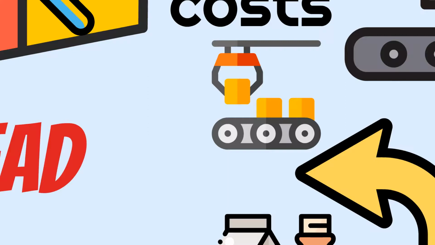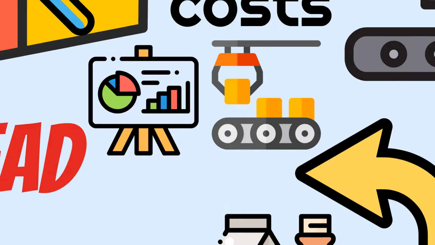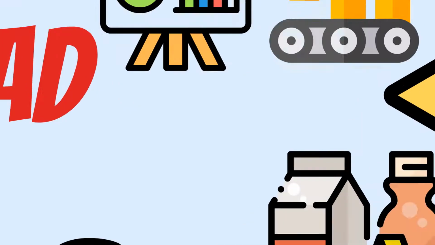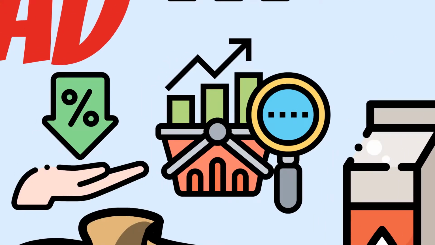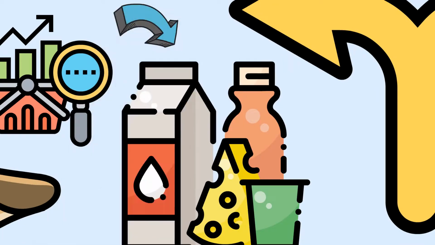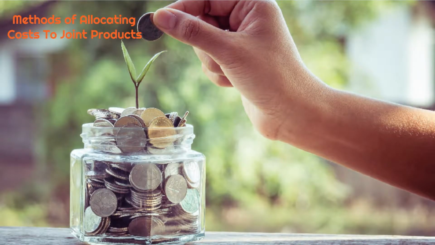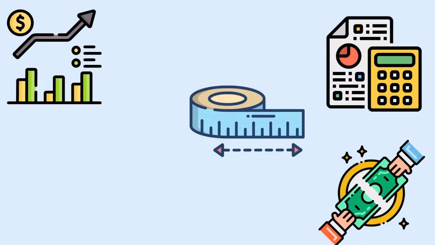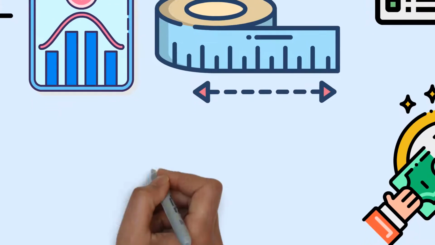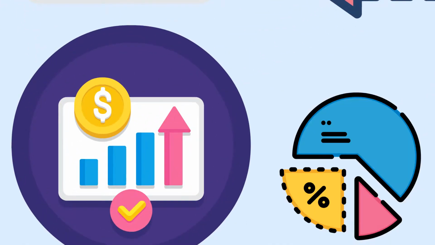They are, in a sense, accidental results of the production process. The main differentiator between the main products and joint products is the market value. If the product has a comparatively low market value than the other products produced, it is a byproduct. Methods of allocating cost to the joint products. The primary methods are relative sales value at split off method, estimated net realizable value method, physical measure and the average cost method, constant gross profit percentage method.